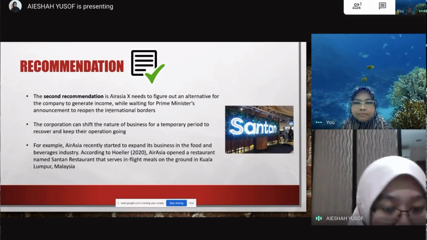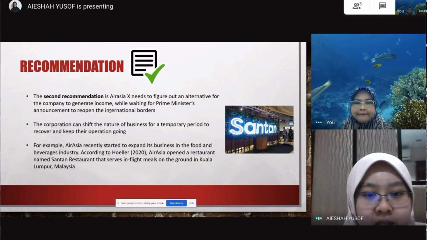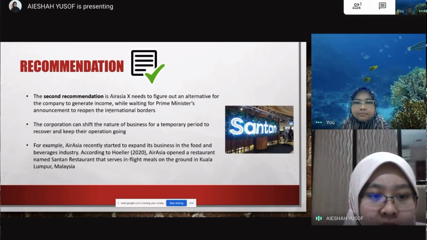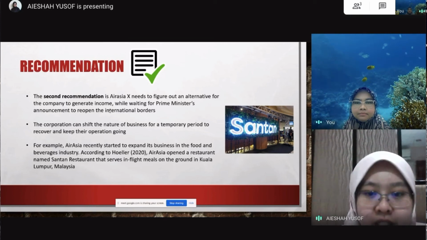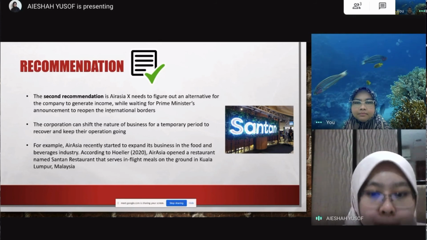For example, AirAsia recently started to expand its business in the food and beverage industry. According to Heller, AirAsia opened a restaurant named Santan Restaurant that serves in-flight meals on the ground in Kuala Lumpur, Malaysia.